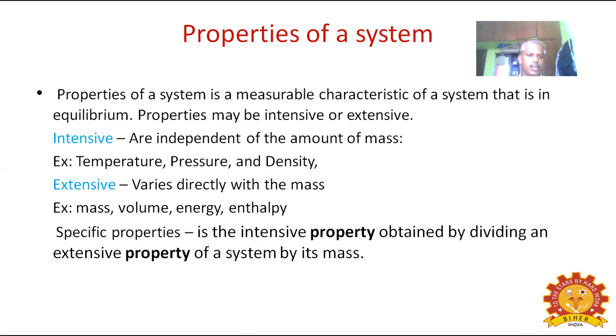Example is mass, volume, energy, enthalpy. These four parameters are the example for extensive property. Next is specific properties. It is the intensive property obtained by dividing an extensive property of a system by its mass.